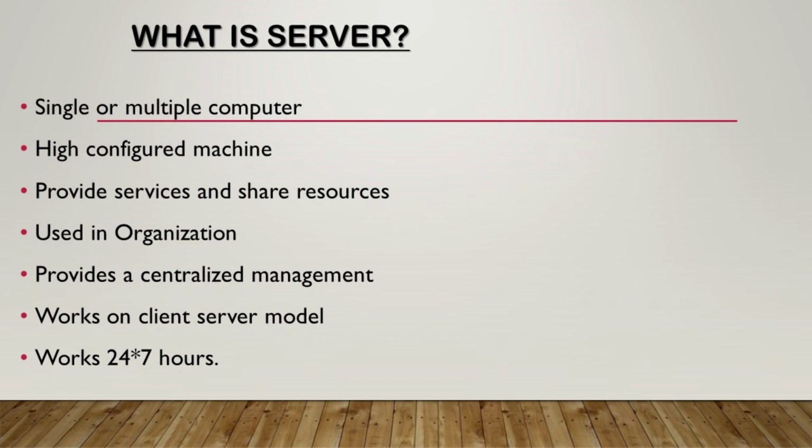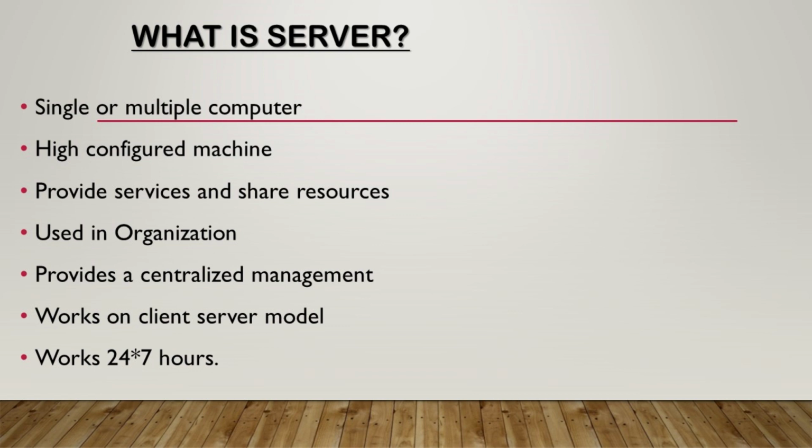As we earlier discussed in networking, we have two types of network available according to the network configuration, that is peer to peer and client server. So it works on client server and it works 24 by 7. Suppose we have google.com, sorry, facebook.com, all work 24 by 7, and it also depends on the company's purpose.